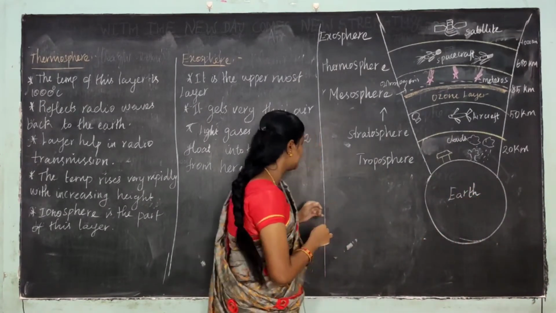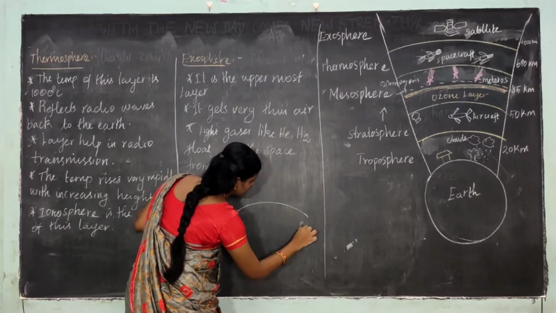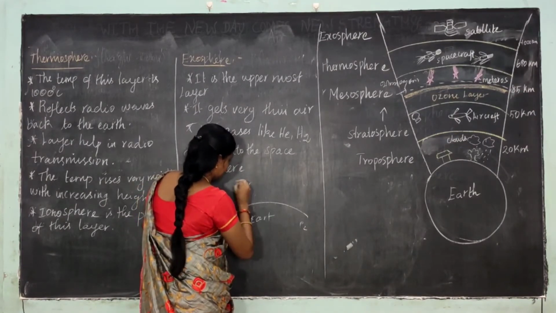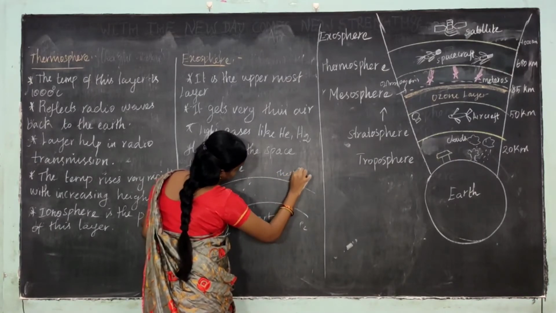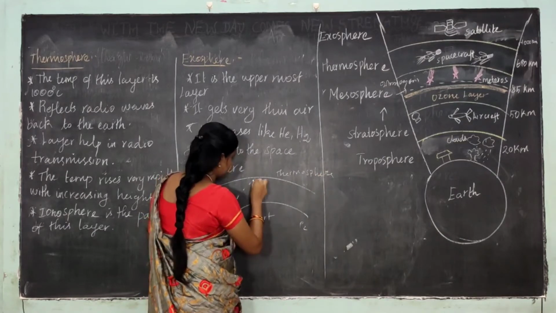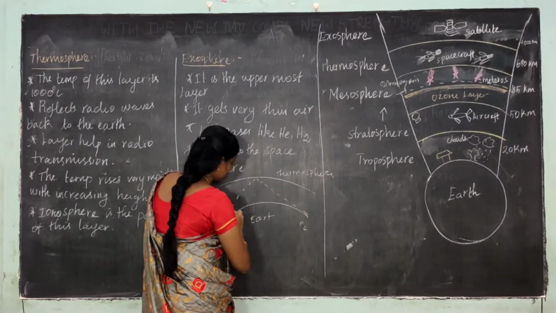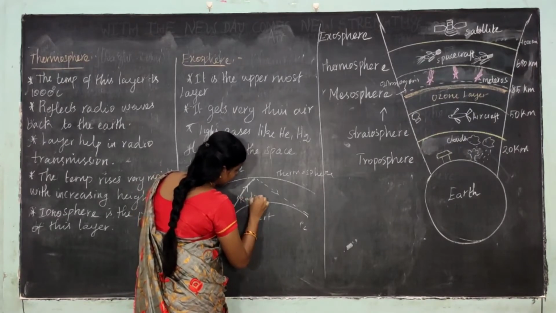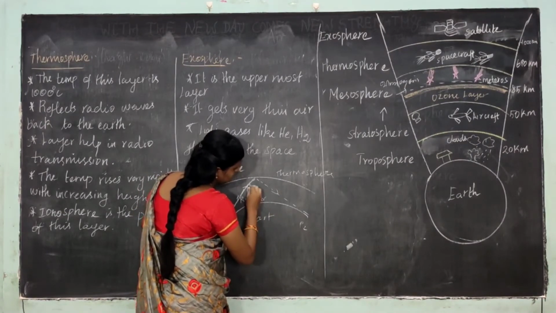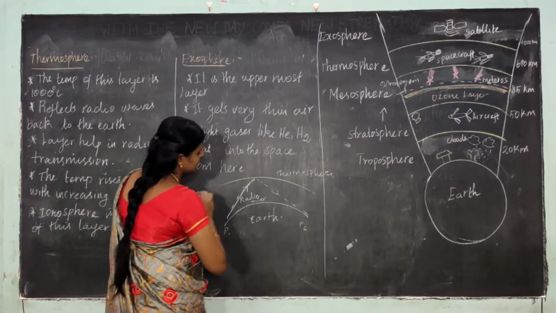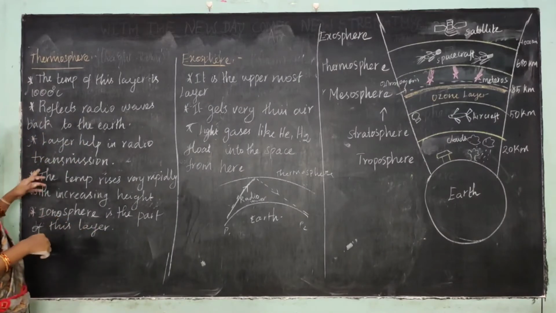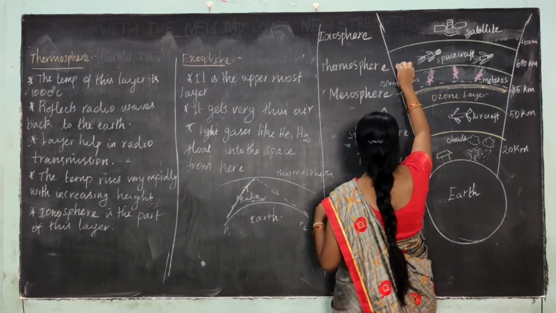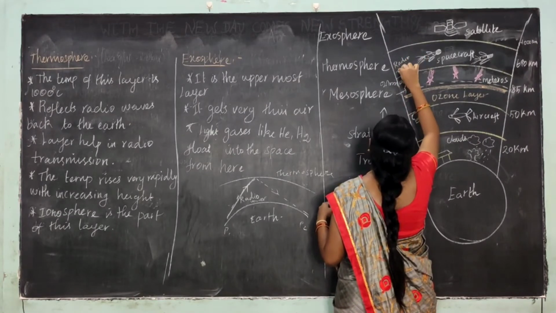For example, here say earth, and the thermosphere: the radio waves reflect back to the earth. The layer helps in radio transmission.